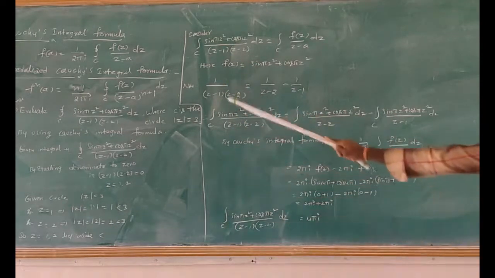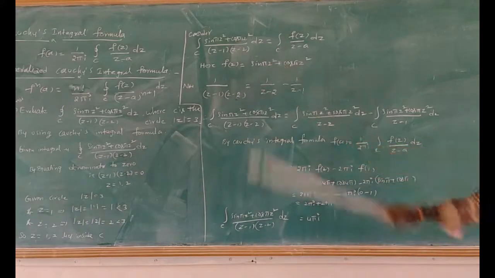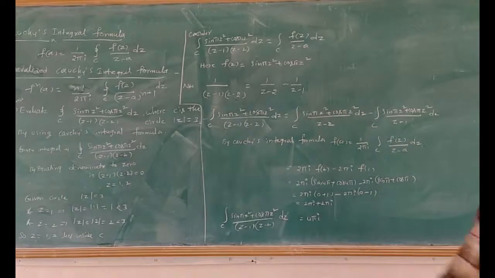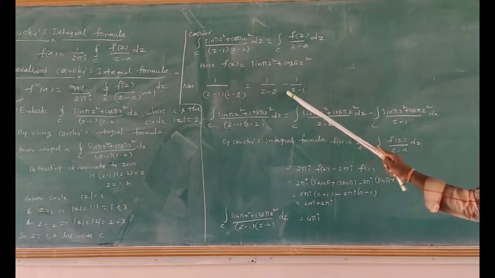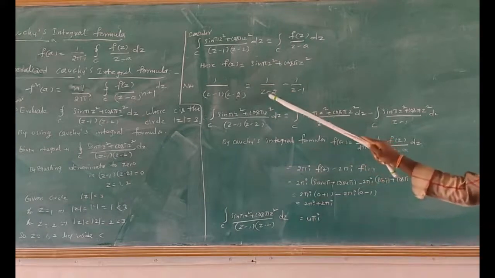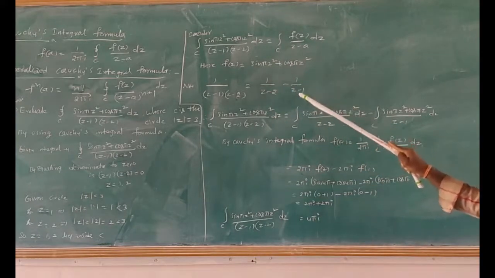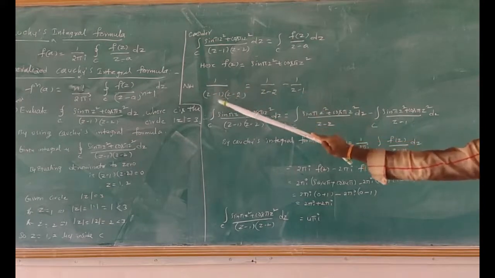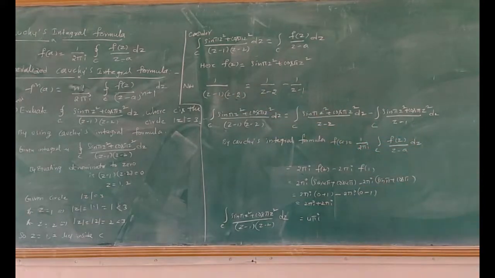Now, 1/((z − 1)(z − 2)), balancing the constants, equals 1/(z − 2) − 1/(z − 1). We can simplify this to get 1/((z − 1)(z − 2)) as the result.